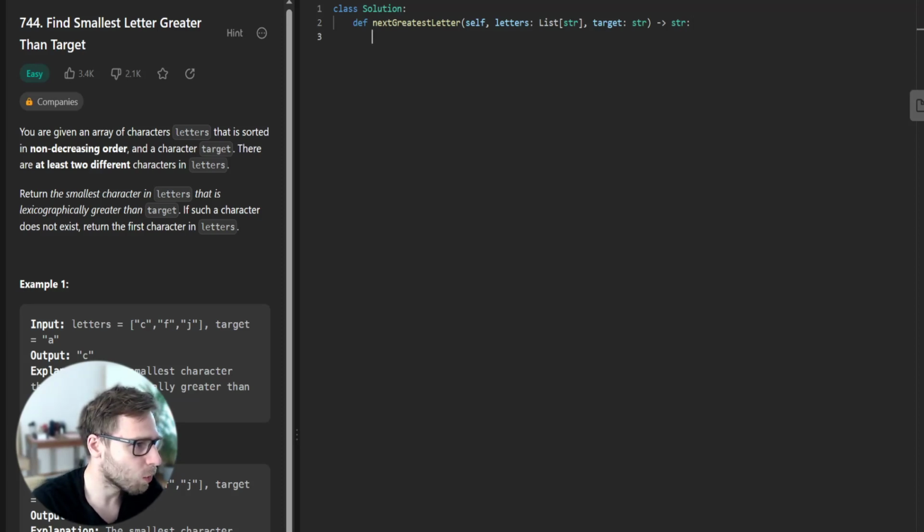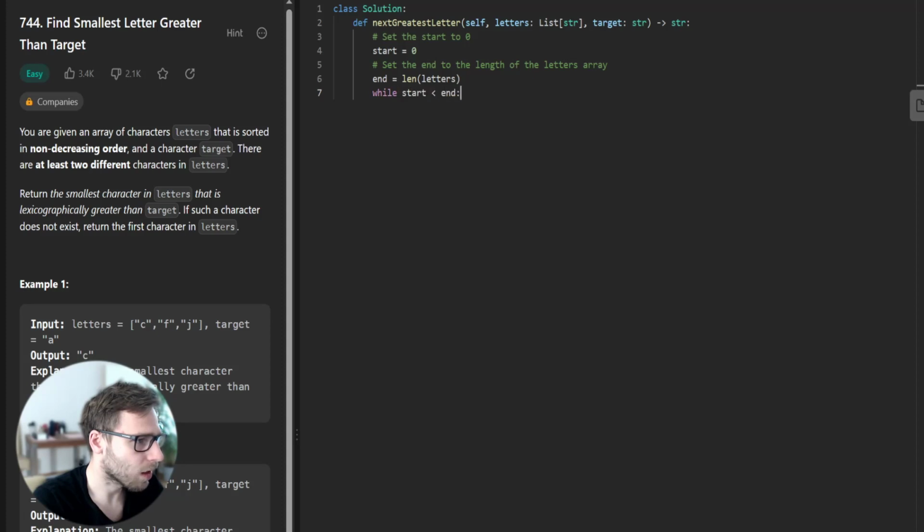So what we do first is set start to 0 and set end to the length of the letters array, len(letters).